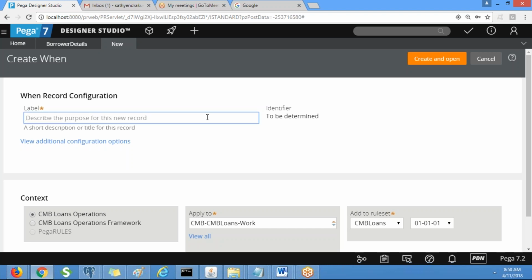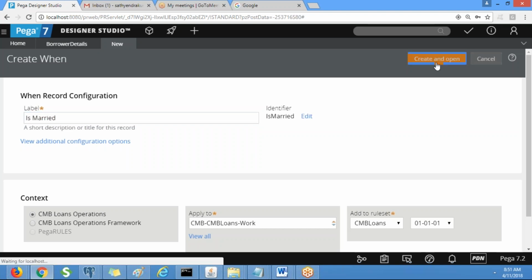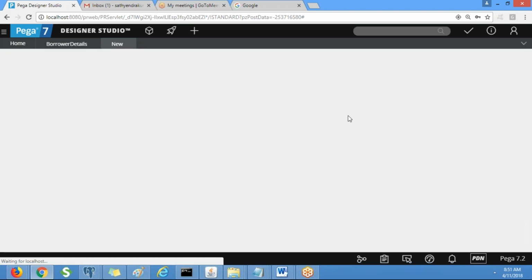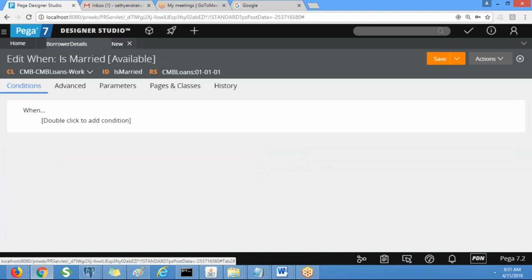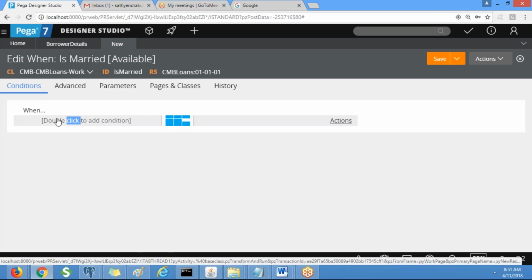This is regarding the requirement. It depends on marital status, right? So create a when rule called is married. Double click on this to put the condition. What is our condition?